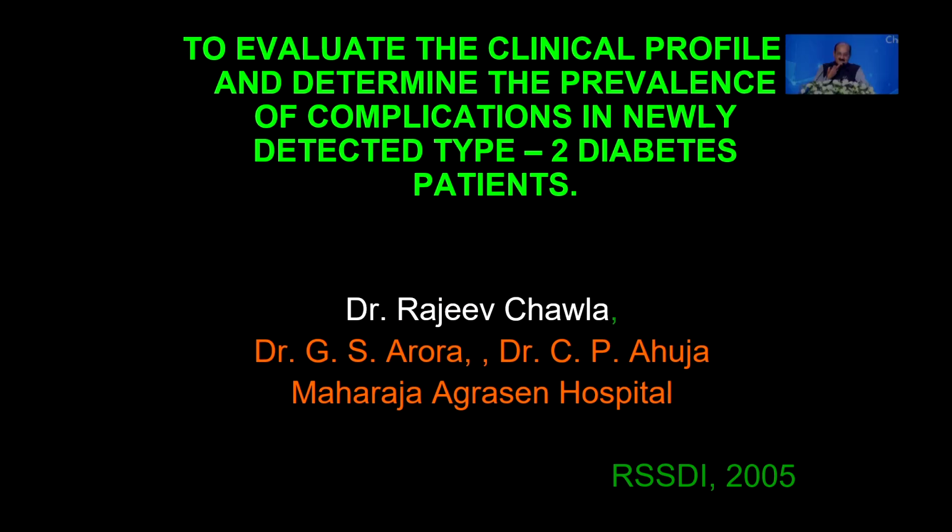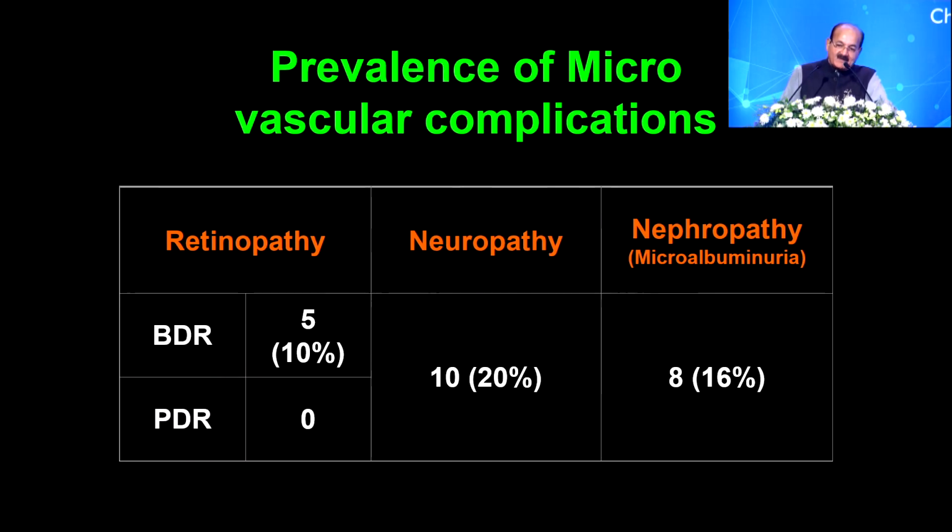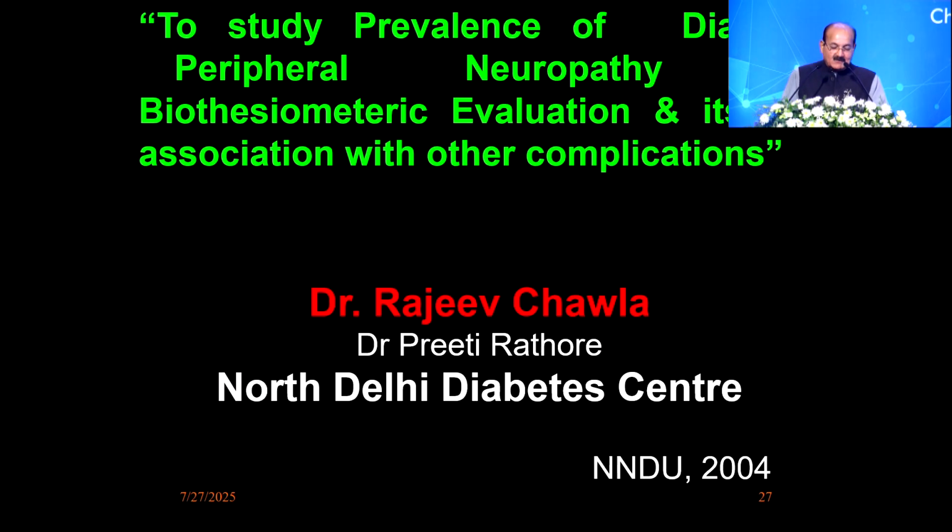And we presented this data in 2005, very early, and we looked into 100 new onset patients with type 2 diabetes. We found that background diabetic retinopathy was there in 10% of the patients right at the time of diagnosis, and even neuropathy was also common, and microalbuminuria was again seen at the time of diagnosis in 16% of the patients. That means the stage for both micro and macroangiopathy gets set almost at the stage of pre-diabetes, maybe 5 years prior to the diagnosis.